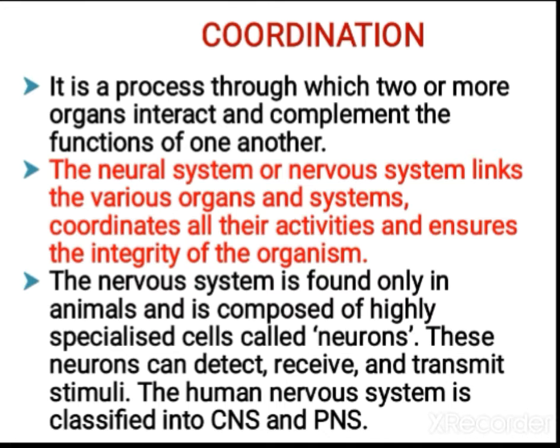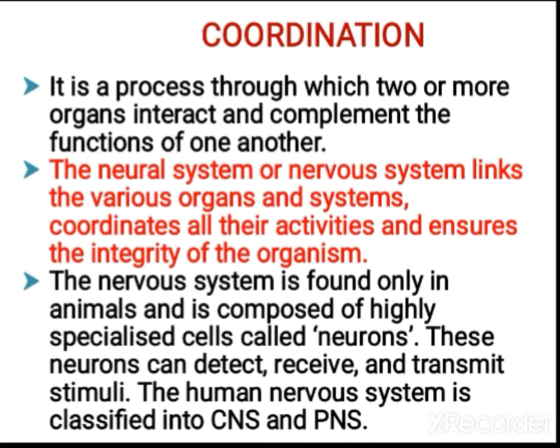The neural system links various organs and systems and coordinates all their activities. The nerves of the nervous system are supplied to each and every organ. It links the organs and coordinates their activities, and it ensures the integrity of the organism. If a nerve is cut in some place due to any injury, then that particular organ will become senseless.